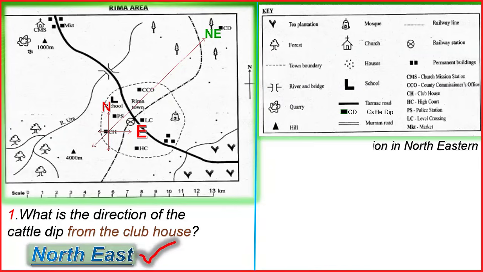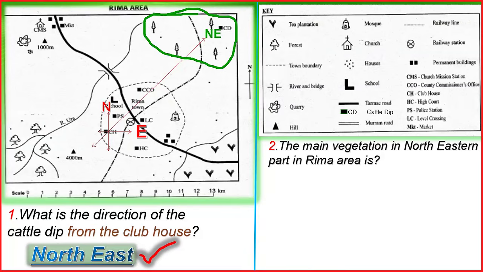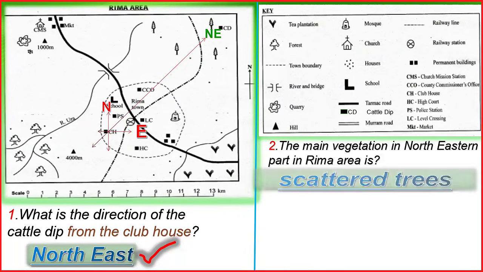Question number 2. The main vegetation in northeastern part in Rima area is? Look at main vegetation and northern. Go to the direction and see north. Can you see northern? Yeah. So let us study. So this is the northeastern part. In the, you can see it is scattered trees.